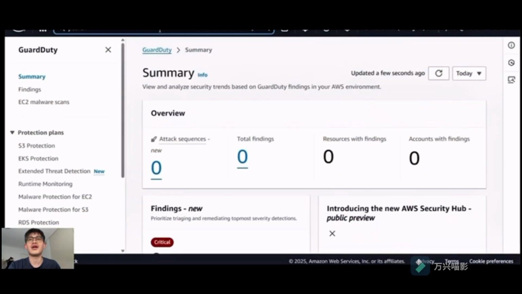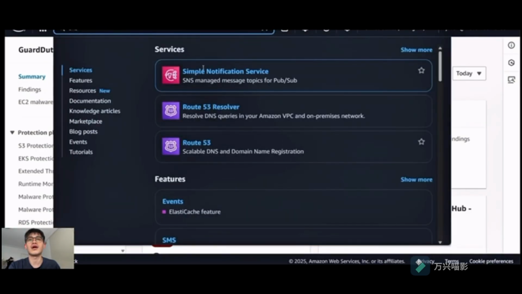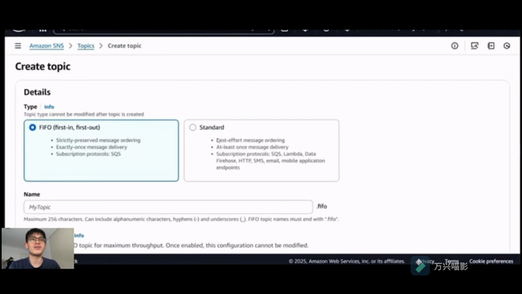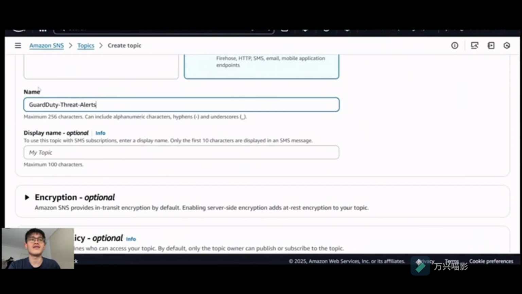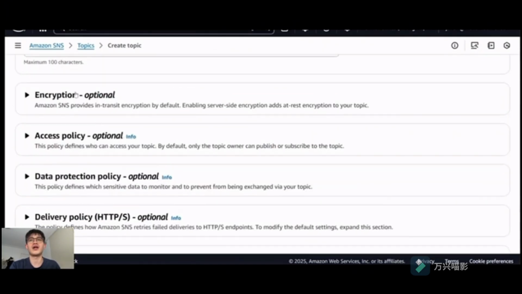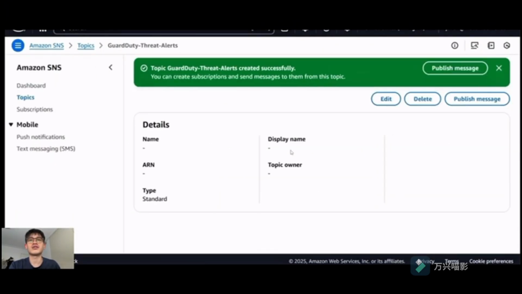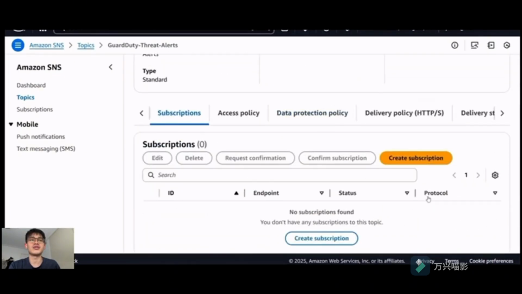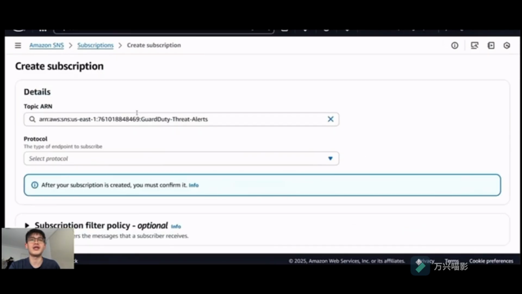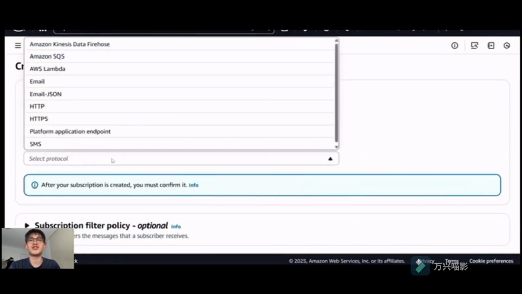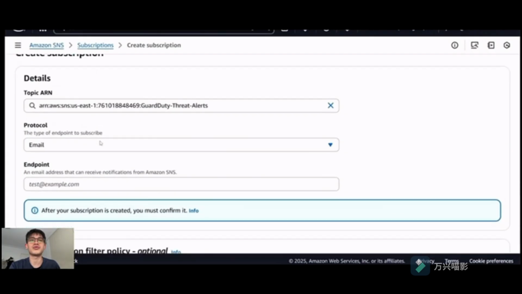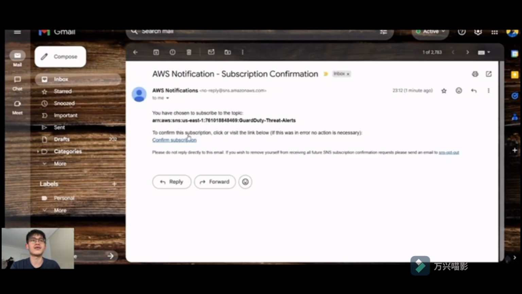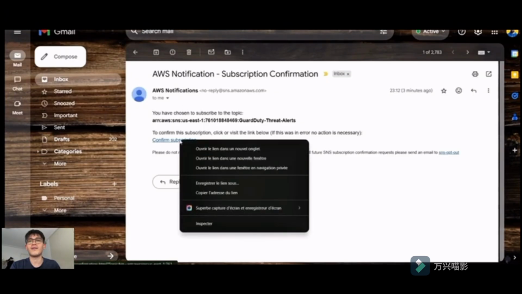Now we create an SNS topic for the alert. We click next and then create topic and choose standard. For the name, I choose GuardDuty threats alert and create topic. The topic is created, and then you need to create the subscription. For protocol, choose email, and for endpoint, just fill in your email address, and you will receive an email from AWS. Click on the link for verification.